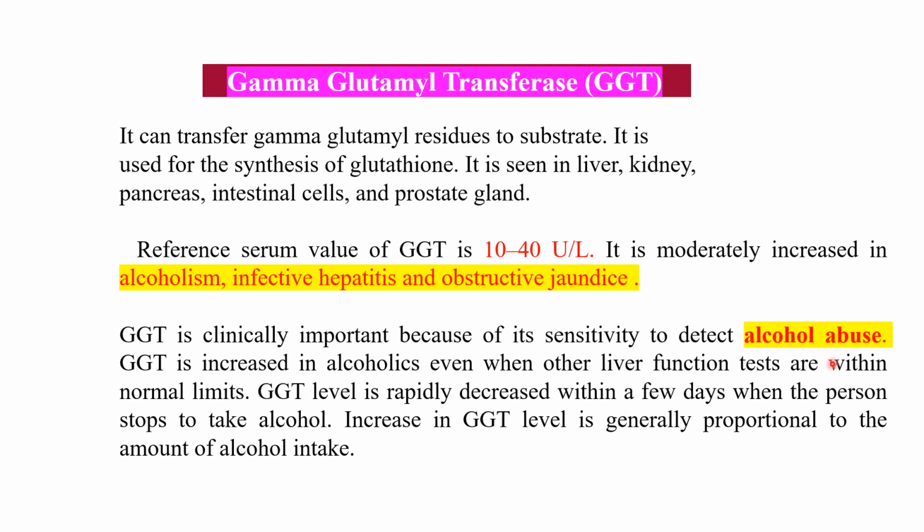Other liver function tests may be within normal limits, but GGT level is increased. So to diagnose alcoholism, we can measure this GGT level, that is gamma glutamyl transferase or gamma glutamyl transpeptidase.